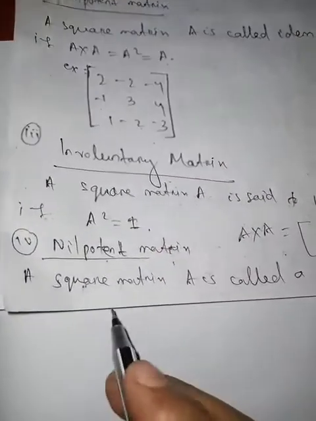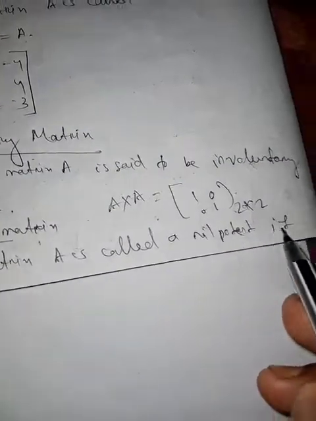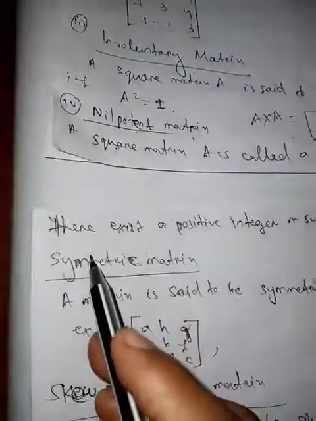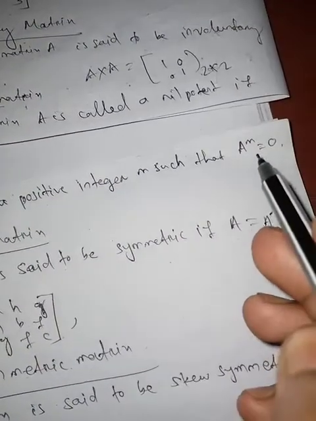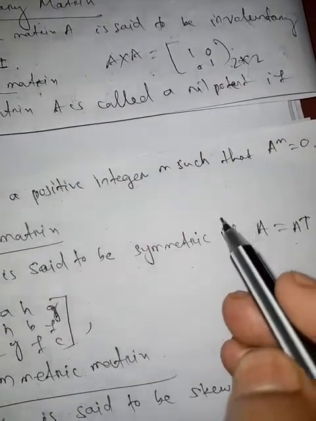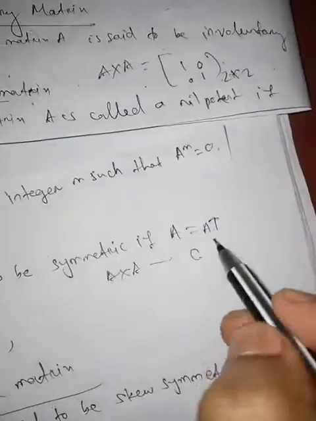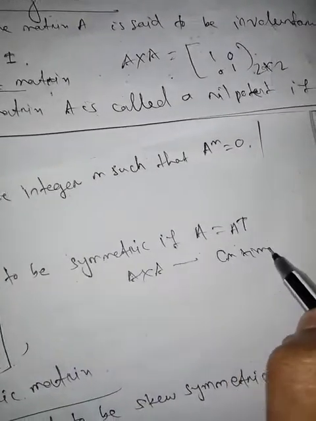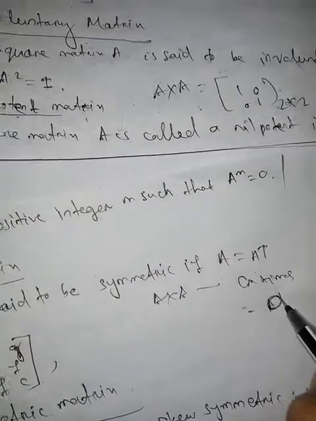Now we go to nilpotent matrix. A square matrix A is called a nilpotent matrix if there exists a positive integer m such that A to the power m equals 0. What is this? We multiply A with itself m times and we get the zero matrix.